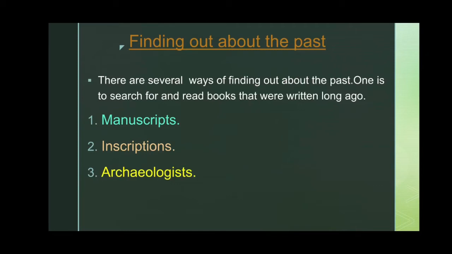There are several major sources which give us the proof or evidence related to the past. First, manuscripts; second, inscriptions; third, archaeology.